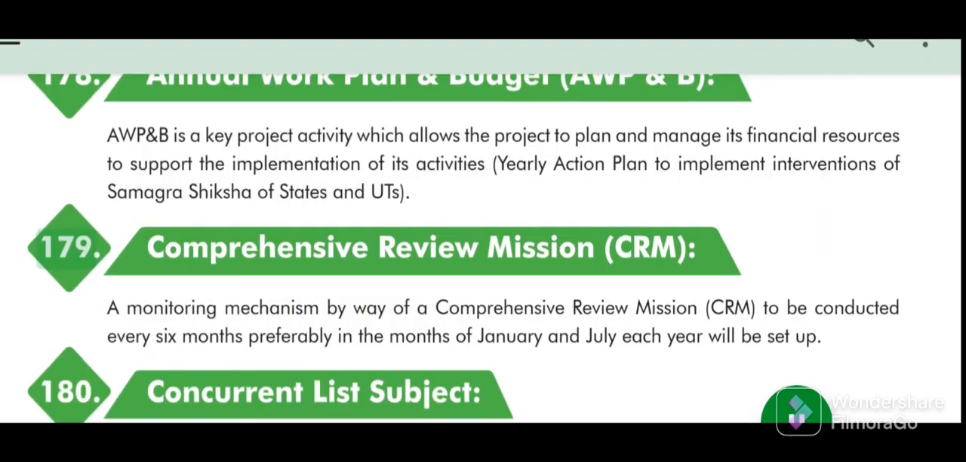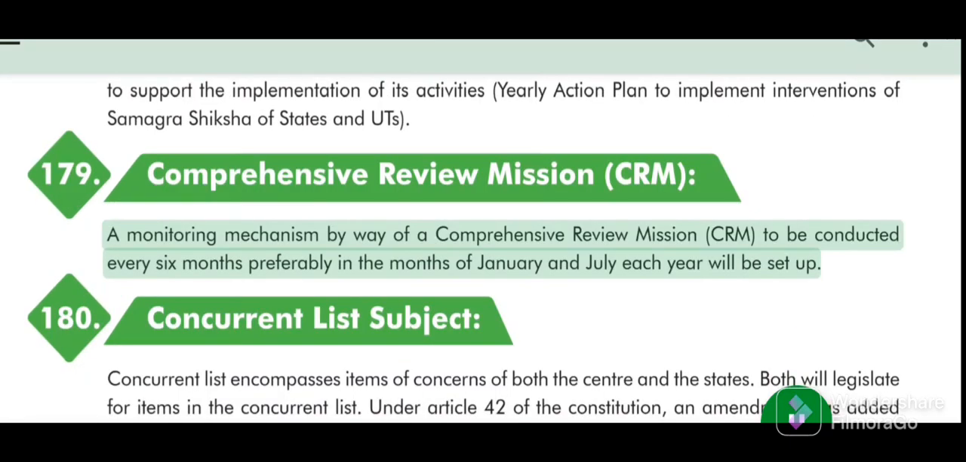179. Comprehensive Review Mission (CRM). A monitoring mechanism by way of a comprehensive review mission, CRM, to be conducted every 6 months, preferably in the months of January and July each year, will be set up.